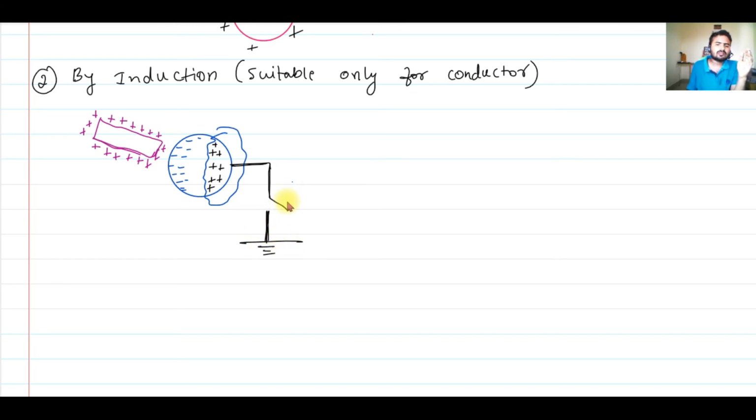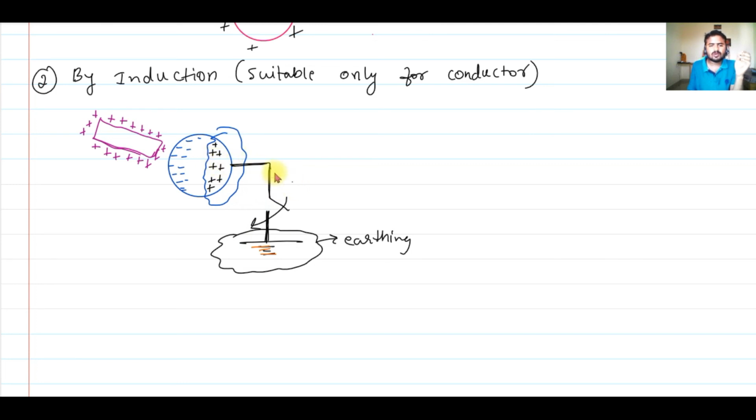The moment you close the switch, what will happen? This symbol represents earthing. Just connecting it to the ground. Now, the moment I close the switch, since you have a deficiency of electrons on the right side of the sphere, immediately electrons from the ground will flow into the sphere.